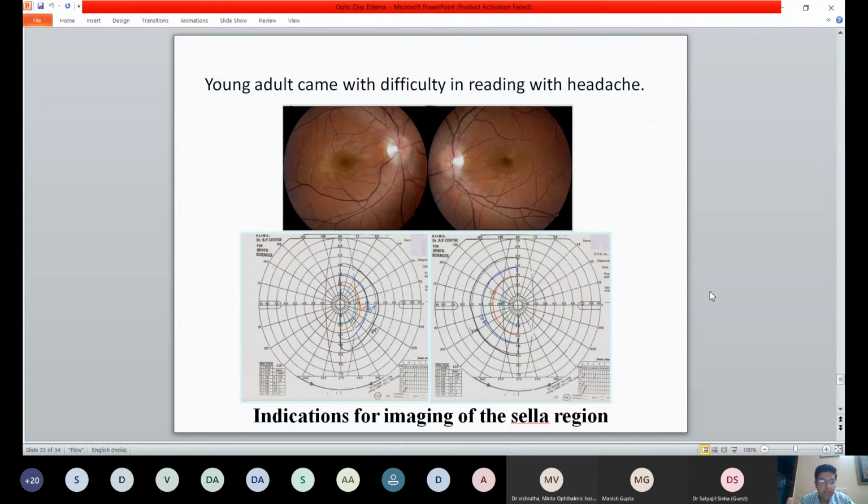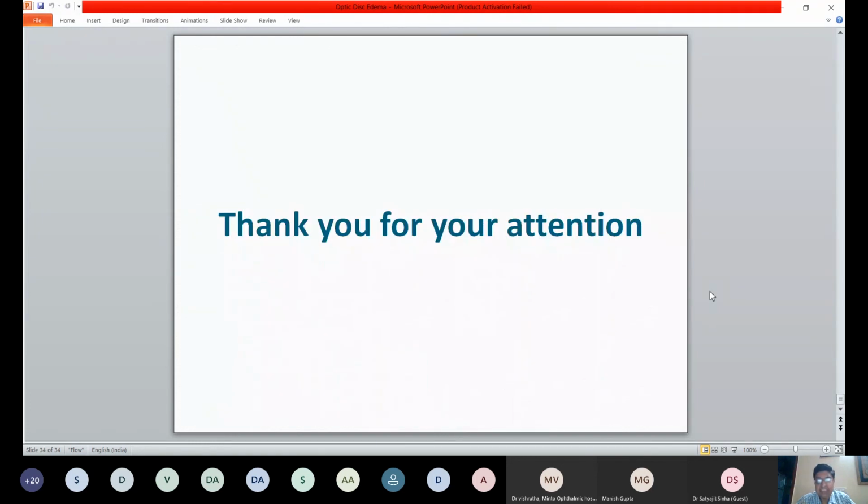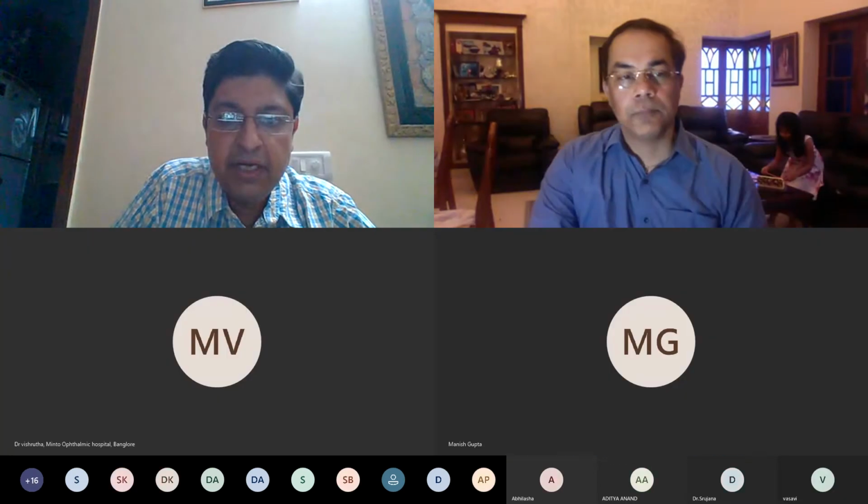So again, vision per se is not all there is to look at in a patient's visual functions. Visual functions include visual acuity, color, contrast, fields, and stereo acuity. If any of these visual functions gets affected, it's important for you to investigate and identify. So that's all I had in my presentation.